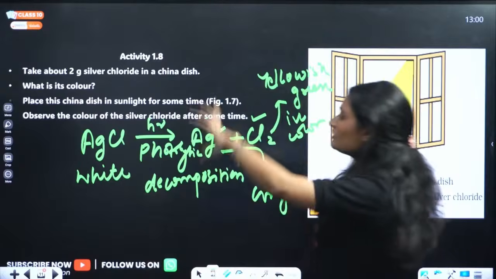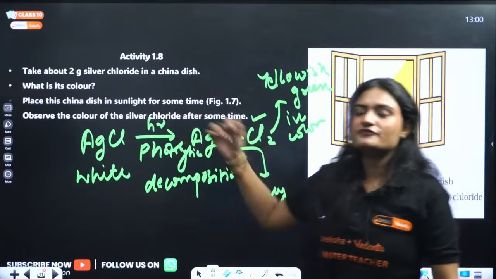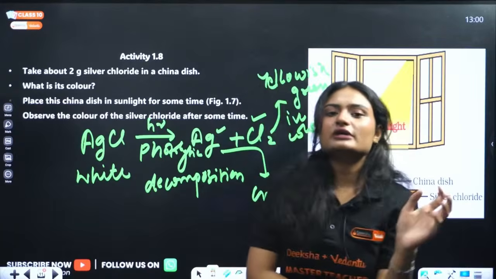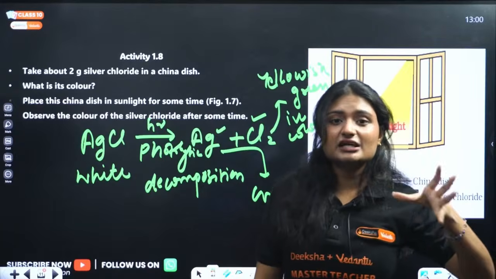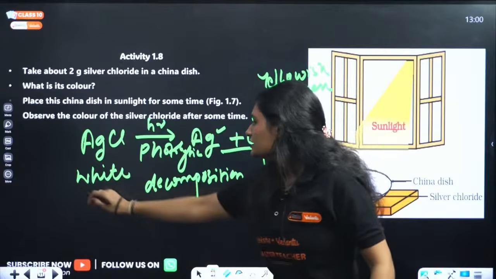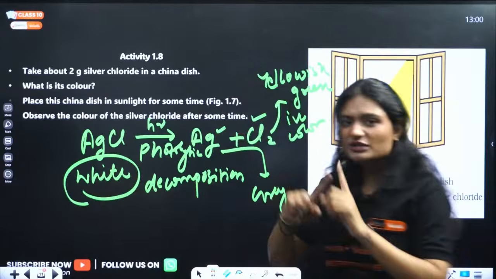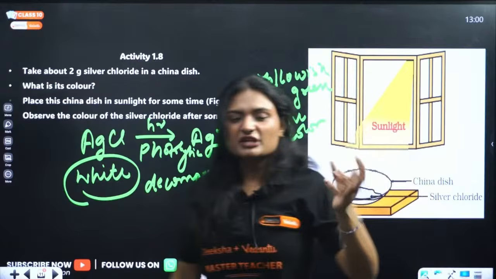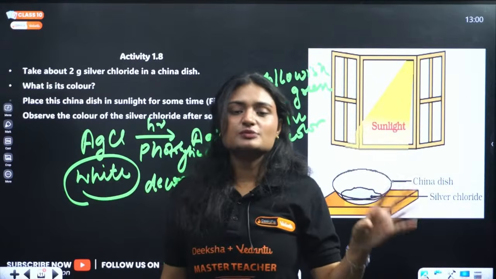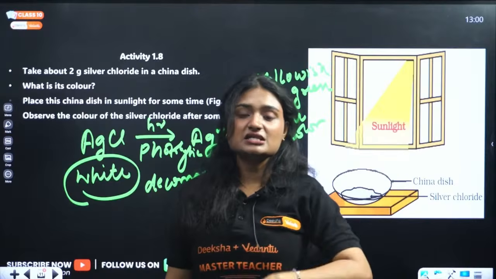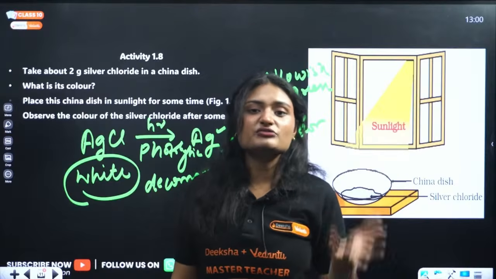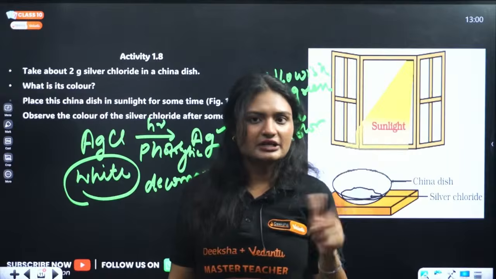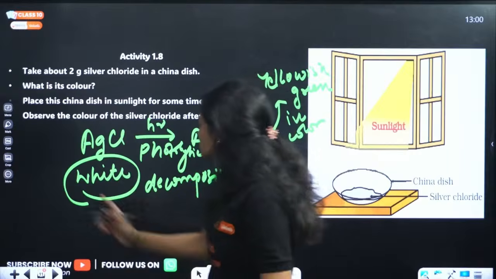Now see, what will be the color change for silver chloride? Silver chloride will turn from white color to grey color. It is white, right? Silver chloride is white, but silver is grey in color, and because decomposition happened, we will be getting grey color. Okay, clear? I hope it is clear.